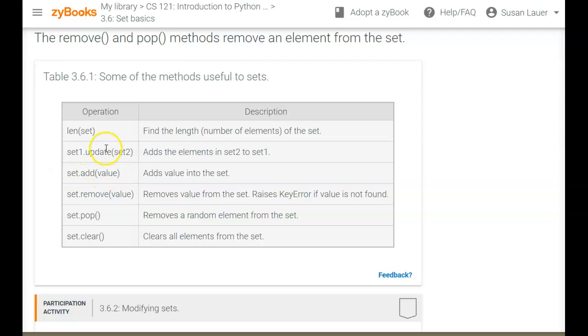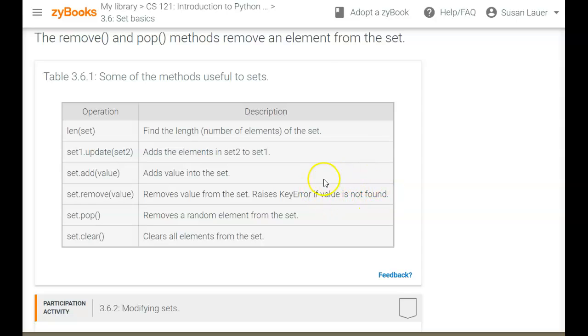Set.add is going to add a value. So update updates with a different set. Add puts one element, one value, into the set. Remove will remove the value, and remember that here I don't have to think about it being the first one, because all of these are unique, so there's only one of each of the values in the set, and it raises a key error if the value is not found.